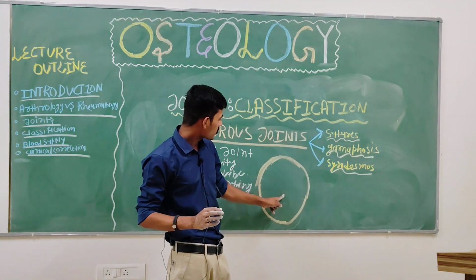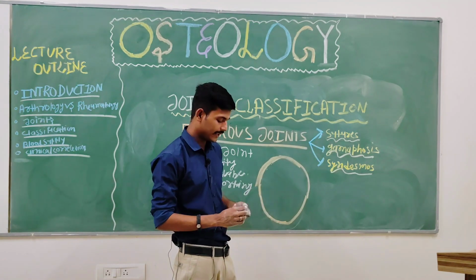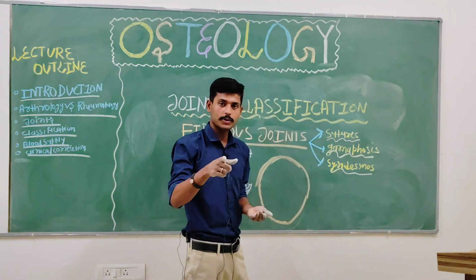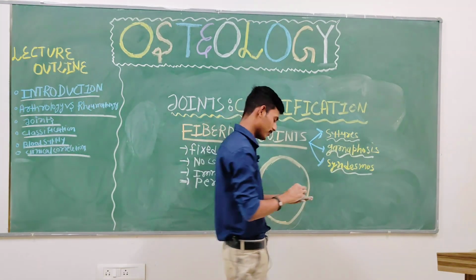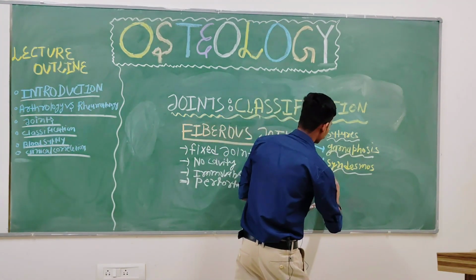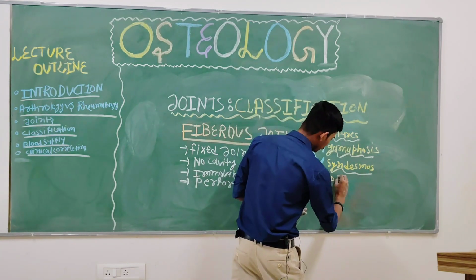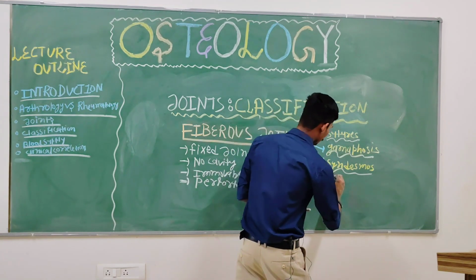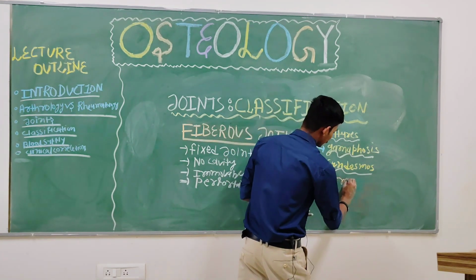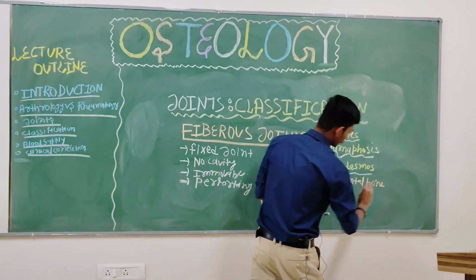Now my question is, tell the names of the bones of the cranium. Are you going to tell, or shall I write? Yeah, you will tell. Very good. The first one is the parietal bone. Not parietal, this is your front bone. Don't go blindly. Frontal bone, isn't it?